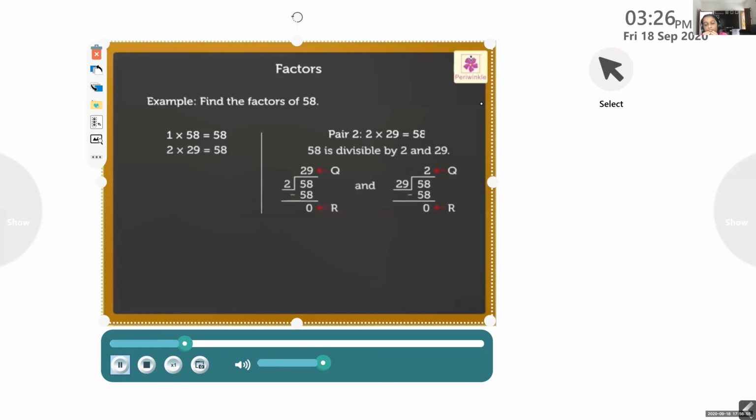The second pair of numbers, which gives the product 58, is 2 into 29. Thus, the factors of 58 are 1, 2, 29, and 58.